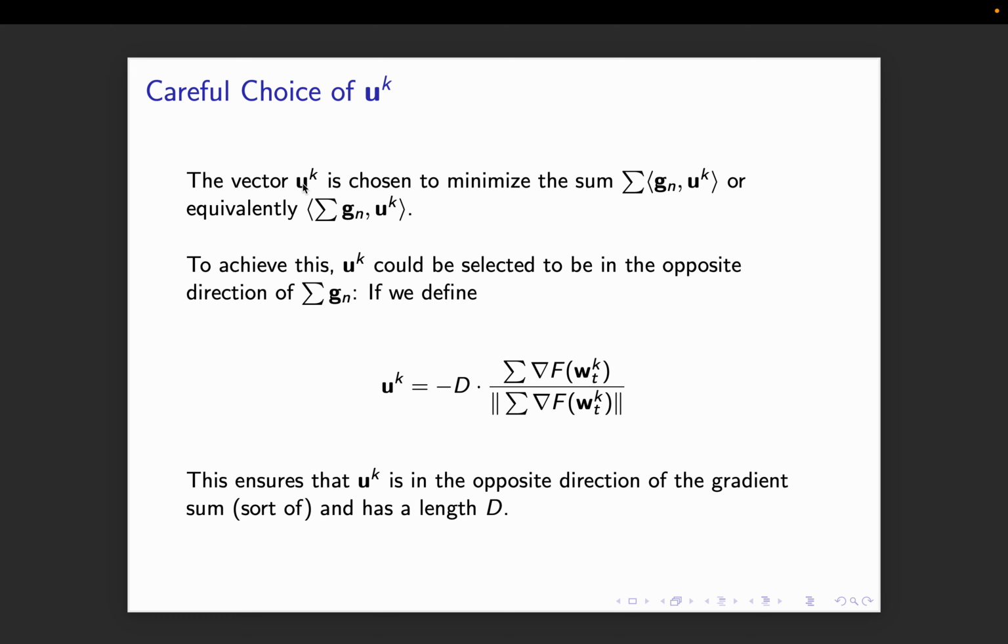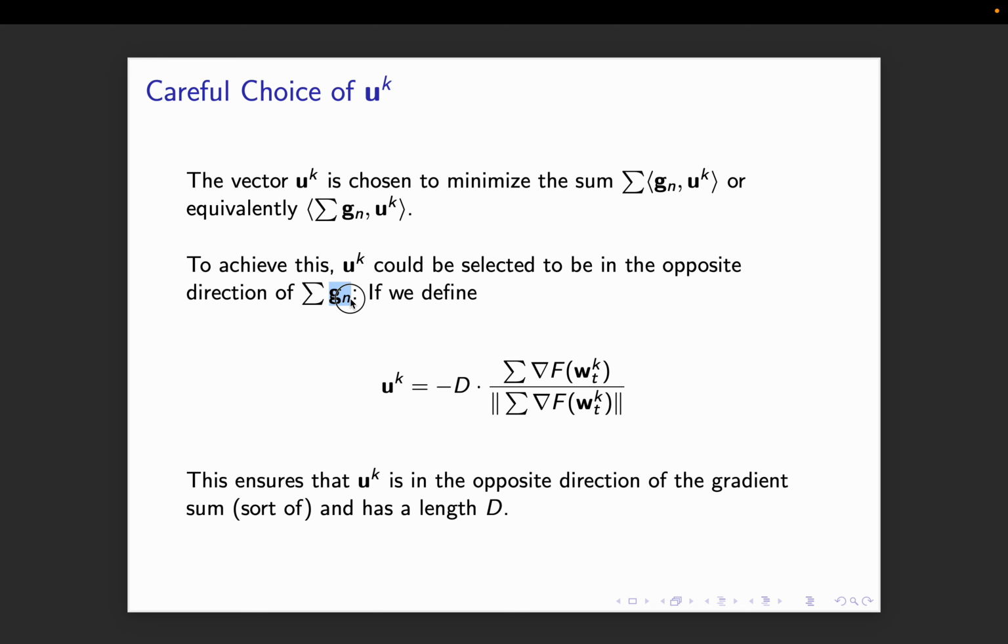So the vector u superscript k is chosen to minimize the sum. Like this is the argmin of that loss function, right? For those t iterations. Because uk is a fixed vector, I can equivalently take it inside the sum, because it's a linear thing. To achieve this, I could choose u superscript k to be absolutely opposite to the direction of the sum of the gradients g, right?